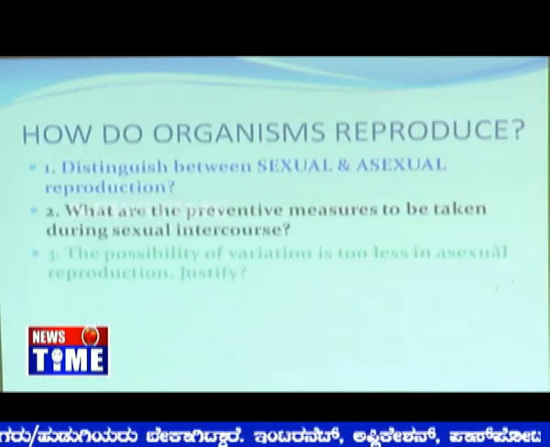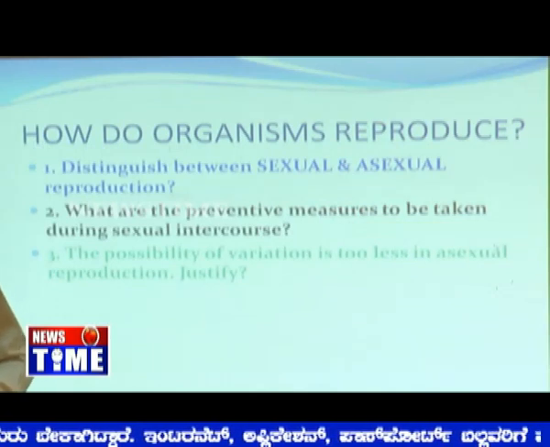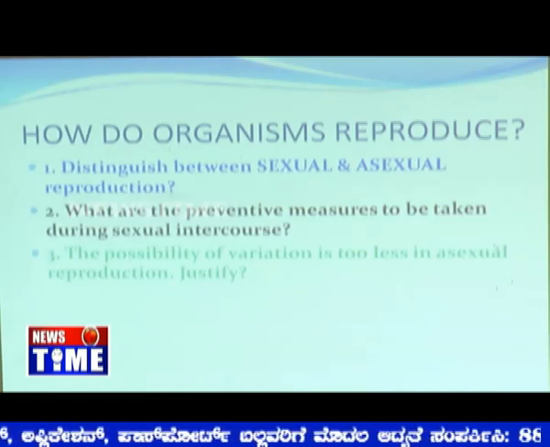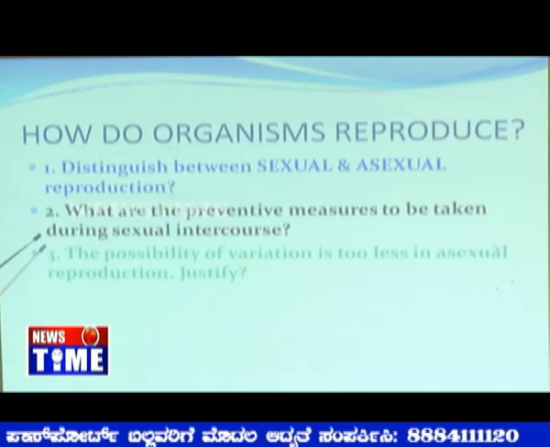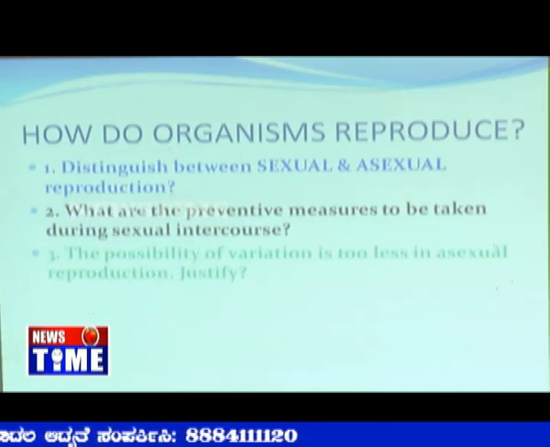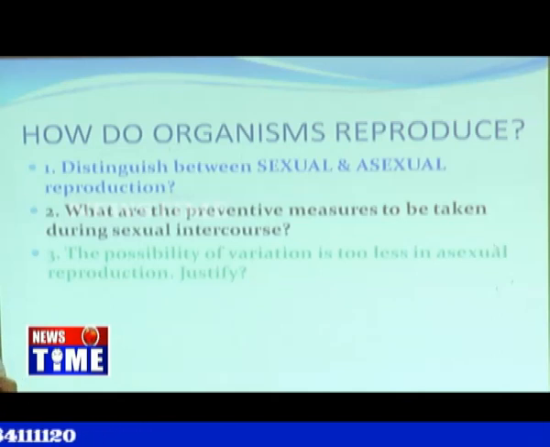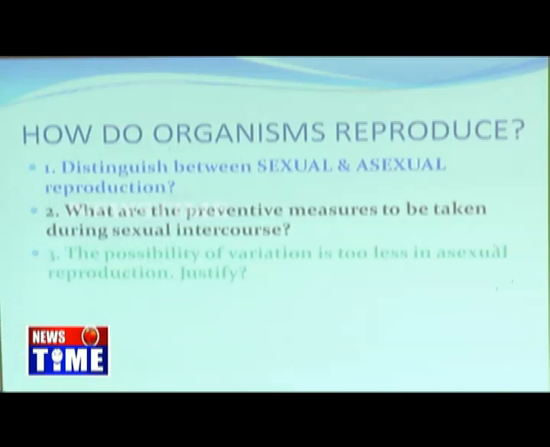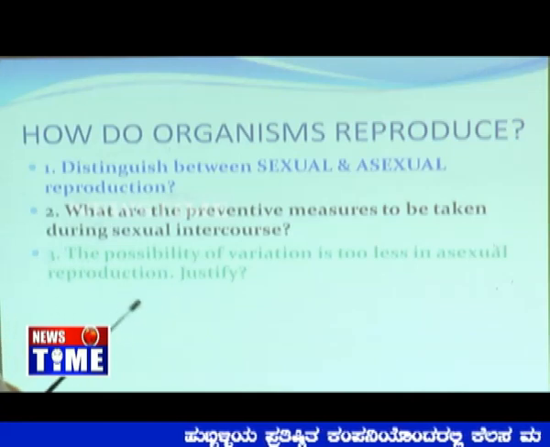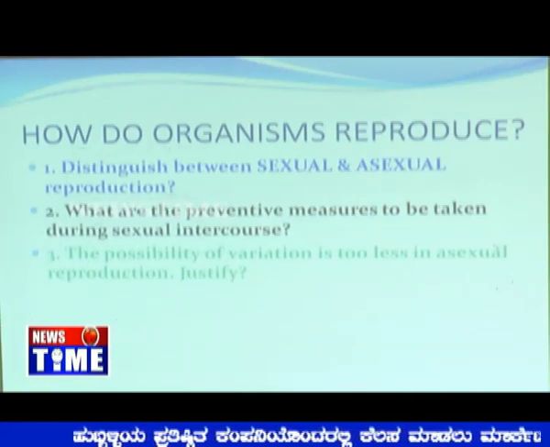Next one. How do organisms reproduce? When this comes, it's carrying 5 marks. Very easily you can score the marks here, because a very important question which will be asked on and off is that the possibility of variation is very little in asexual reproduction. This will be asked on and off. Even in the CBSE examination it is asked that as there is a single parent involved, you cannot find much variation. Whereas in sexual reproduction, 2 parents are involved, 2 parents from different nature, different geographical area, different psychology, physiology, anatomy, everything, and then obviously there will be more chances of variation.